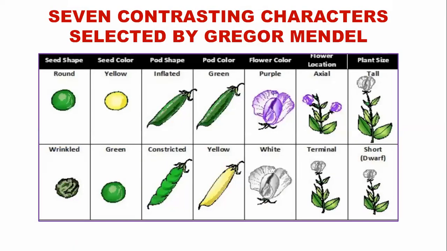What are the 7 characters? For example, he selected some seeds with round seed and wrinkled seed. All seeds were round in the first generation. When he crossed yellow color and green color seed, all seeds were yellow in color.